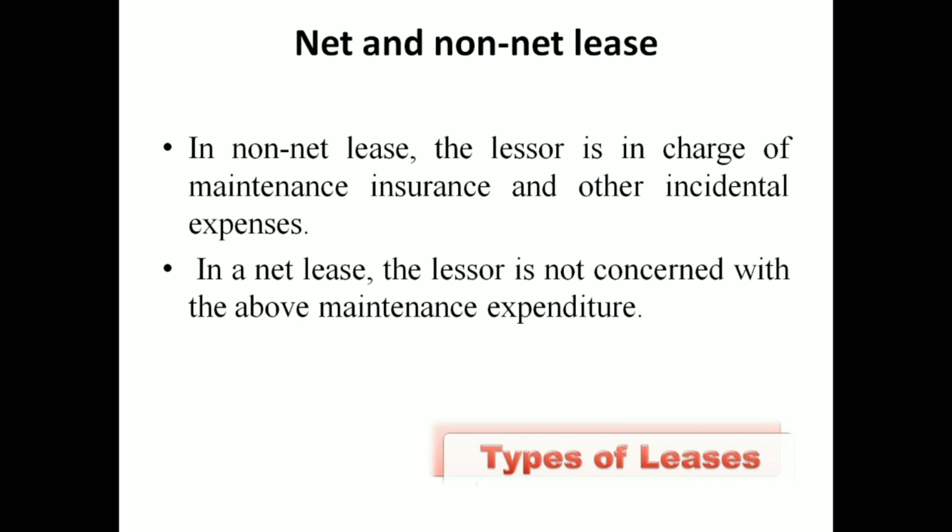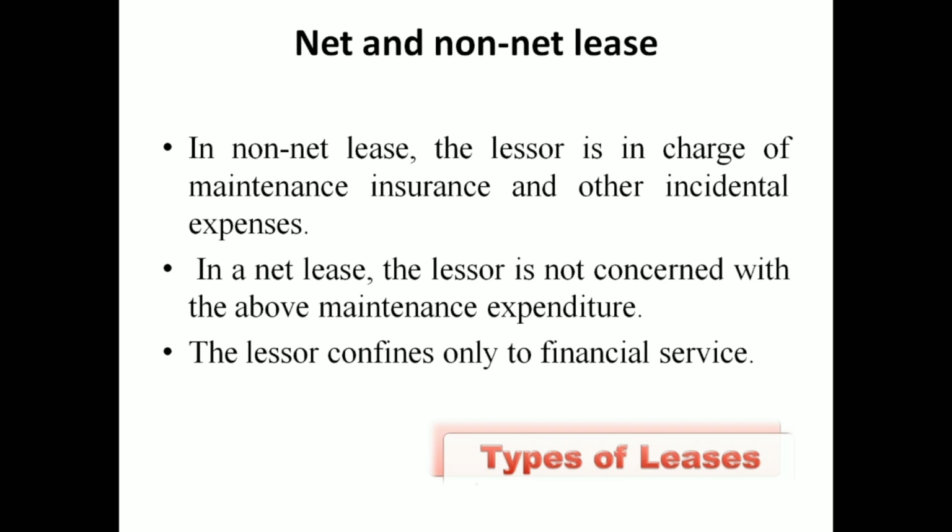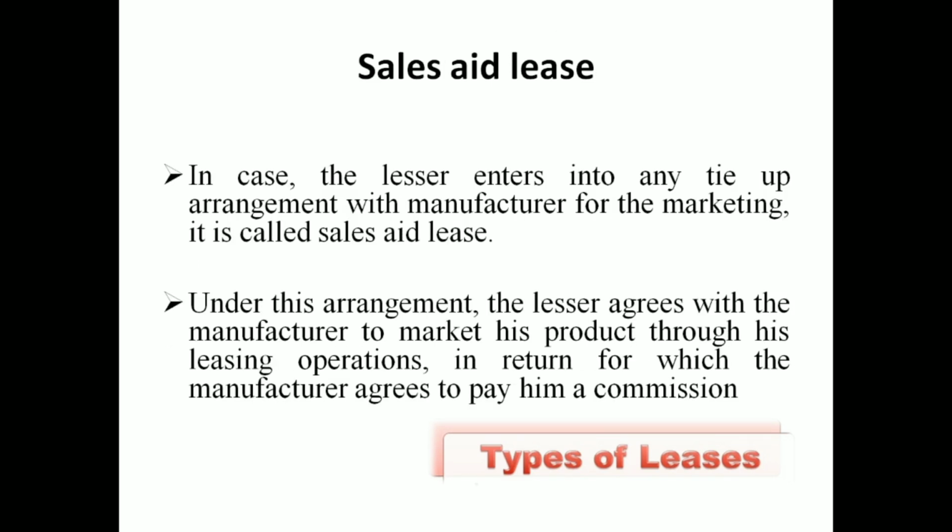In a net lease, the leaser is not concerned about maintenance, insurance and other expenses, which are paid by the lessee. So the difference is, in a non-net lease he has to pay all these expenses. In a net lease he is not connected with these expenses and is not paying that amount at all. The leaser confers only financial services.